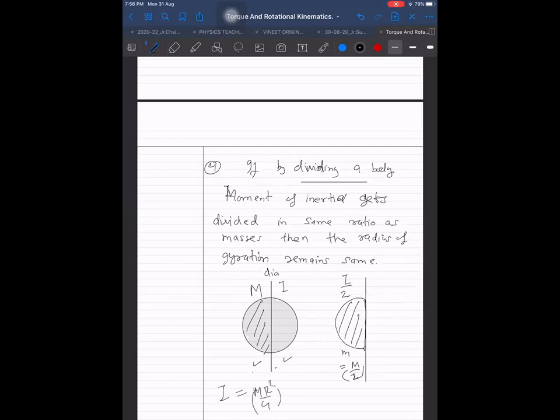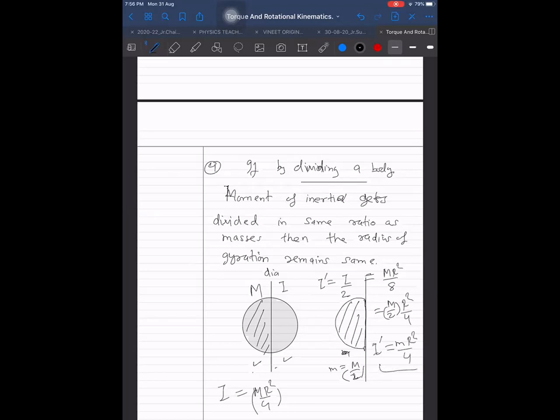Then for this semicircular disc, it will be about the same axis. Let us call this moment of inertia I dash. This I dash will be M R square by 8, that is I by 2. And I by 2 will be equal to M R square by 8, but that is equal to m by 2 into R square by 4, and that m by 2 is the mass of this. That is equal to m into R square by 4. That is our new I dash value.